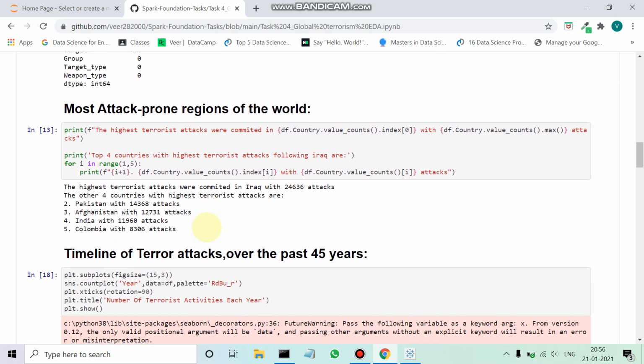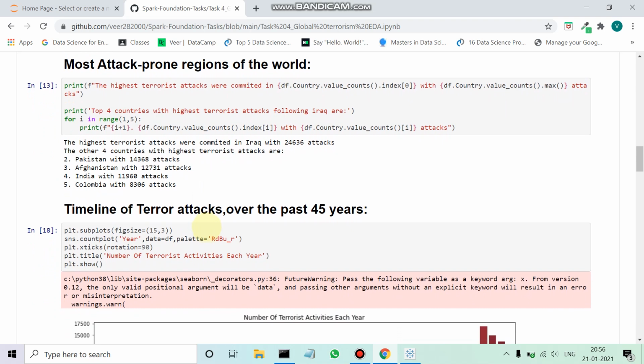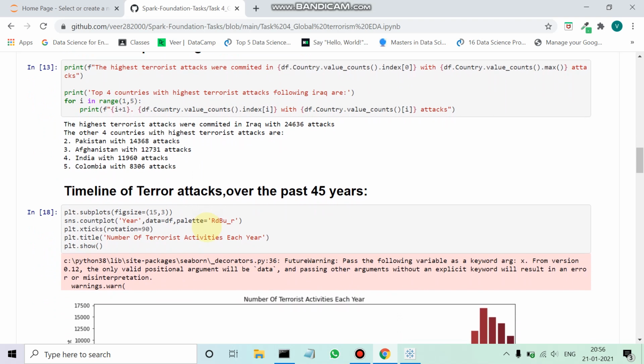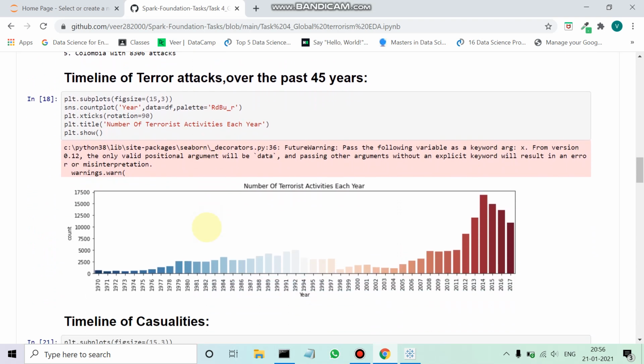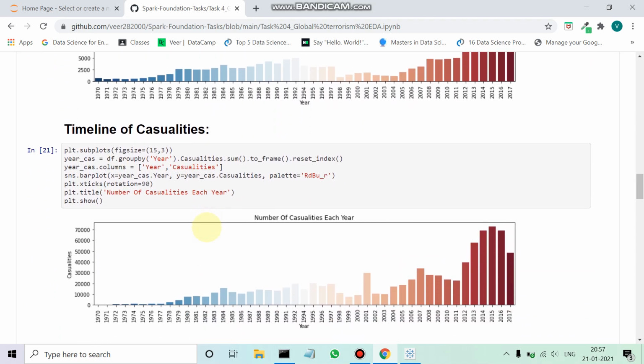Moving on to the timeline of the attacks over the last 45 years, I have used matplotlib for the visualization, and as you can see, there's been a rising trend over the last 45 years or so, especially in the last 10 years. Next, I have visualized the casualties each year, which have also seen an unfortunately rising trend over the past few years, although there has been a slight decline in 2017.